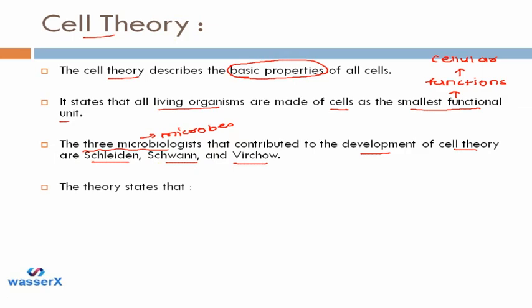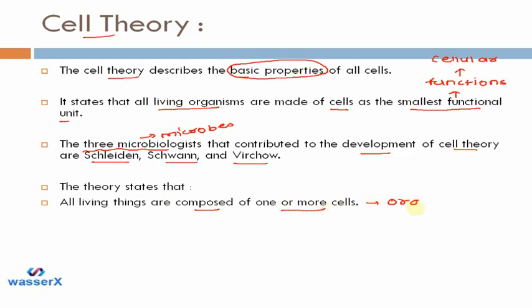Now, what does this theory state? What can we understand from this theory? There are three statements. The first statement is that all living things are composed of one or more cells. We already know that any organism's body is made up of many cells, right? Next is that cells are the basic unit of life. Why?